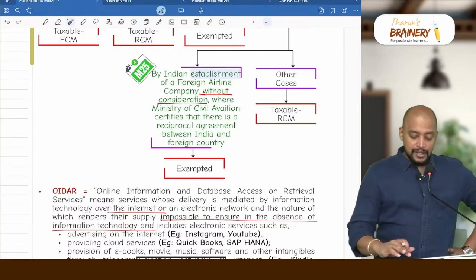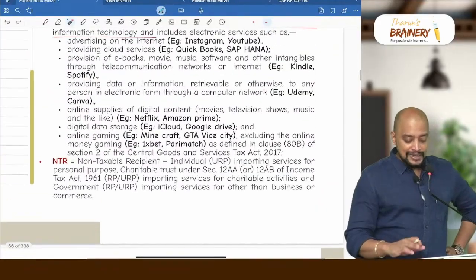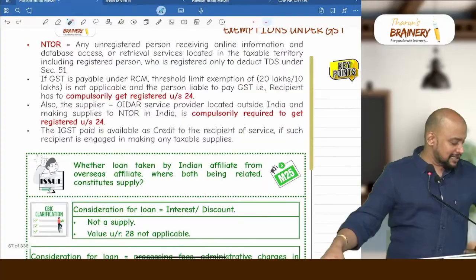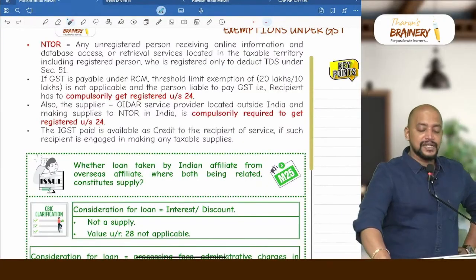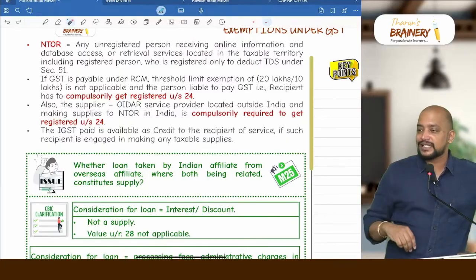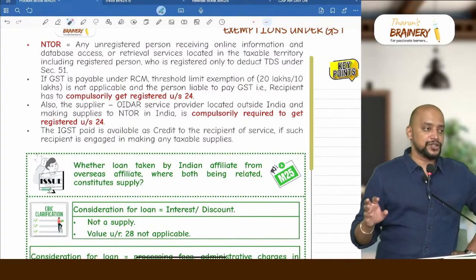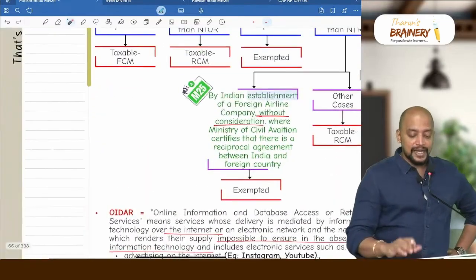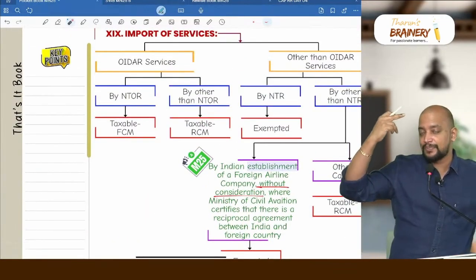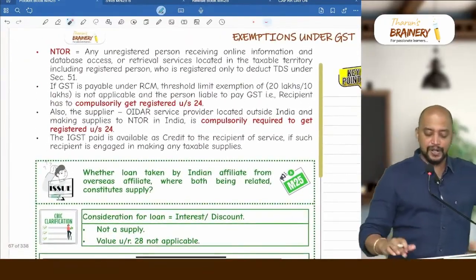Then next one. So you can see here NT or NTR, all those things, and whenever GST is payable under RCM, are they compulsorily required to get registered? Yes. Every person who is liable to pay GST under RCM is compulsorily required to get registered, irrespective of the threshold limit. And also the supplier. Supplier means OIDR services, the supplier will register. That supplier is also compulsorily required to get registered irrespective of the threshold limit.